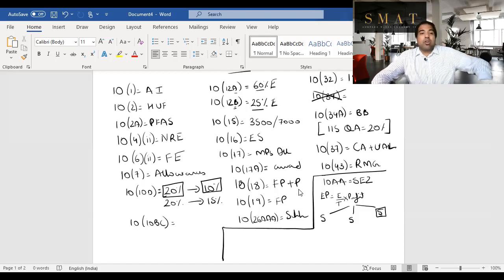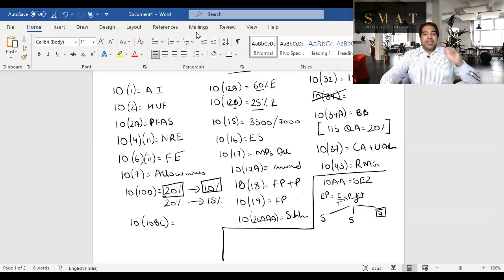In case of the special economic reinvestment reserve account, the money that you put in has to be used within 3 years of putting it in. So the year you put in, ignore that year. After that, within 3 years, you have to buy new assets with that, buy new plant and machinery for the SEZ unit. In case you misutilize it, then it will be taxable in the same year. And if you don't utilize it, then after 3 years, it will become taxable again, because you made a promise of utilizing it for reinvestment. That is 10AA. And with that, guys, we complete another chapter beautifully well.